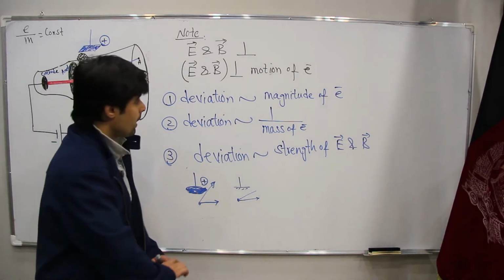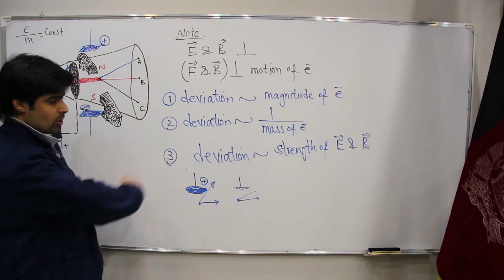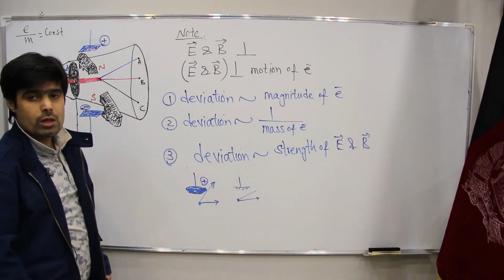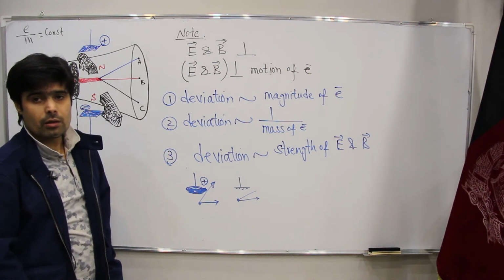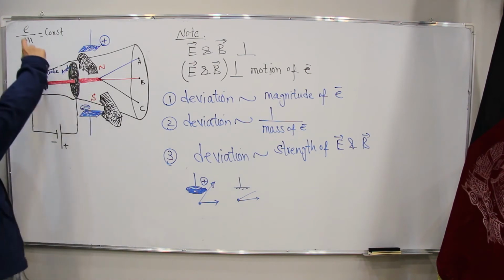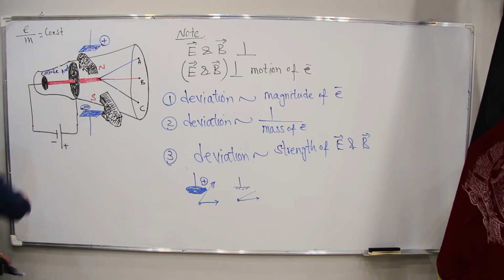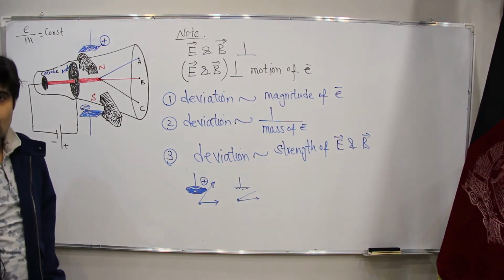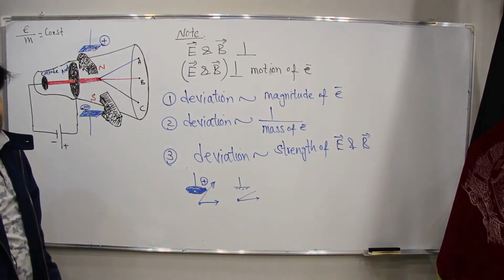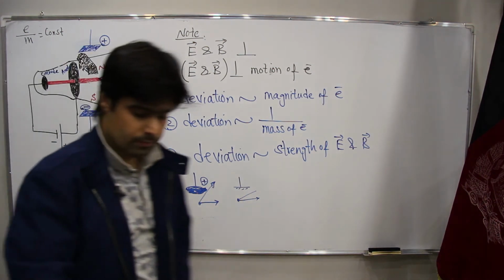Now, by collecting this information, we are able to calculate the e upon m, which is a constant number. How? Try to copy, first, please.